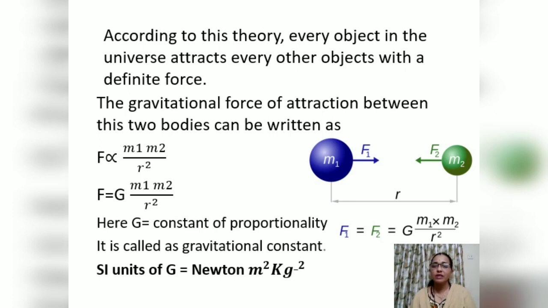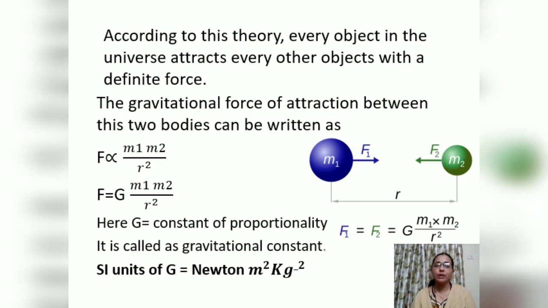Now the distance is considered from the center of each object. So you could see r comes from the center of both the objects. The distance doesn't come from the physical surface, but from the center, based on the average density of the object. So what he derived here is that the gravitational force between these two objects is directly proportional to m1 multiplied by m2 divided by r square.